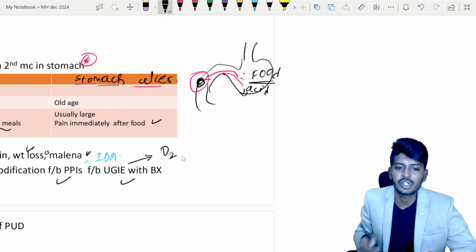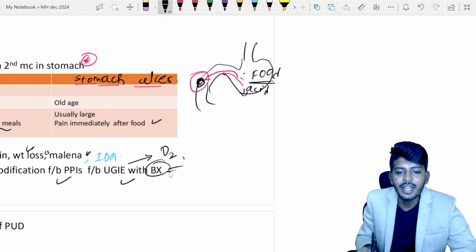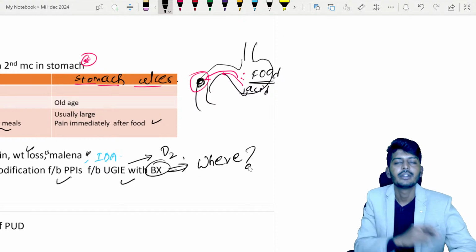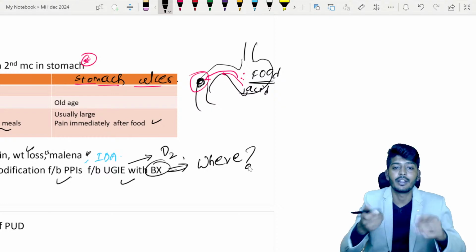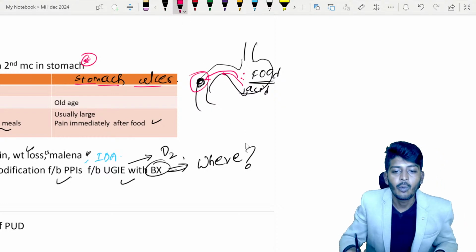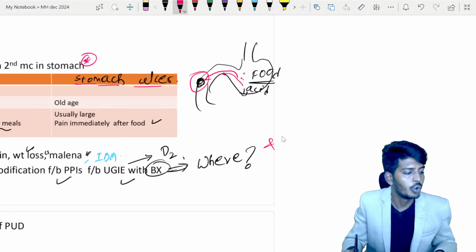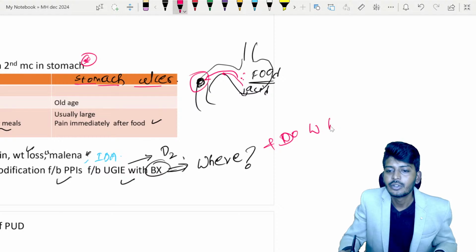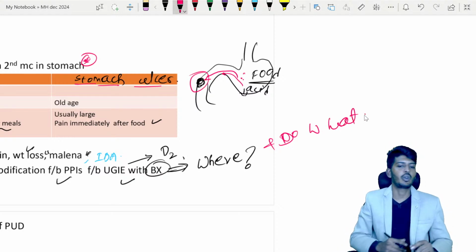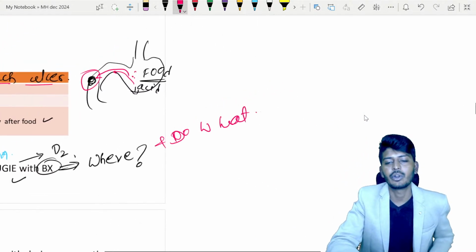The next possible question, with biopsy. Where to take the biopsy? Where do you take the biopsy from? And what do you do further? This is a very important question. Where and do what with it? So where and do what is a very easy question to answer in this case scenario. What exactly are you going to do?